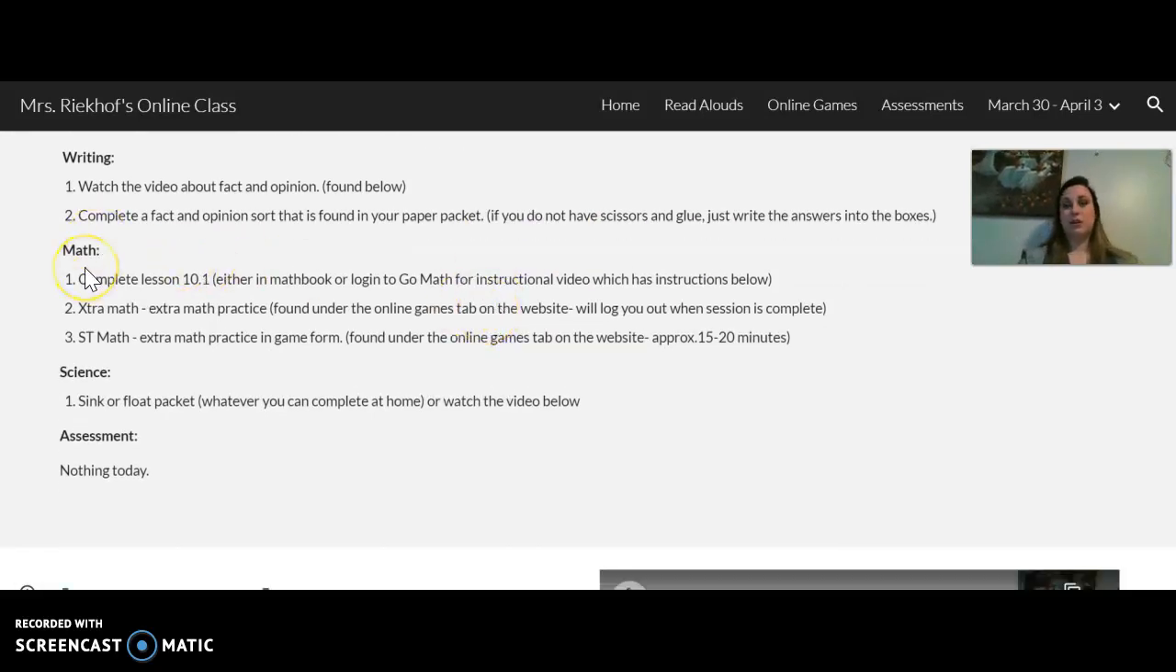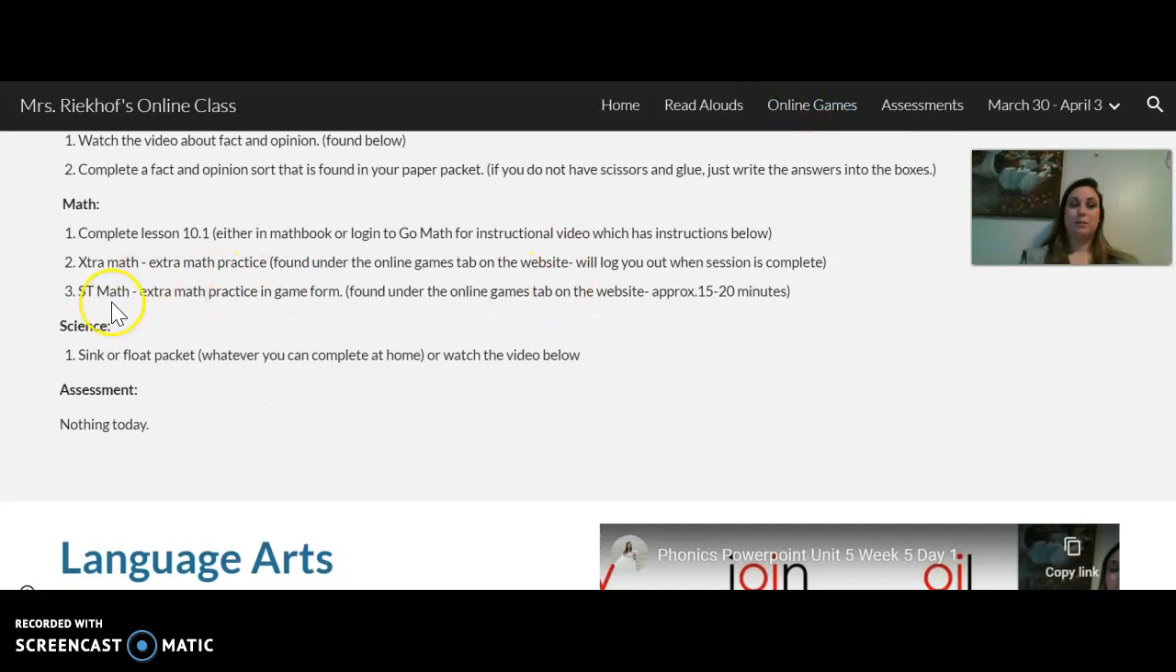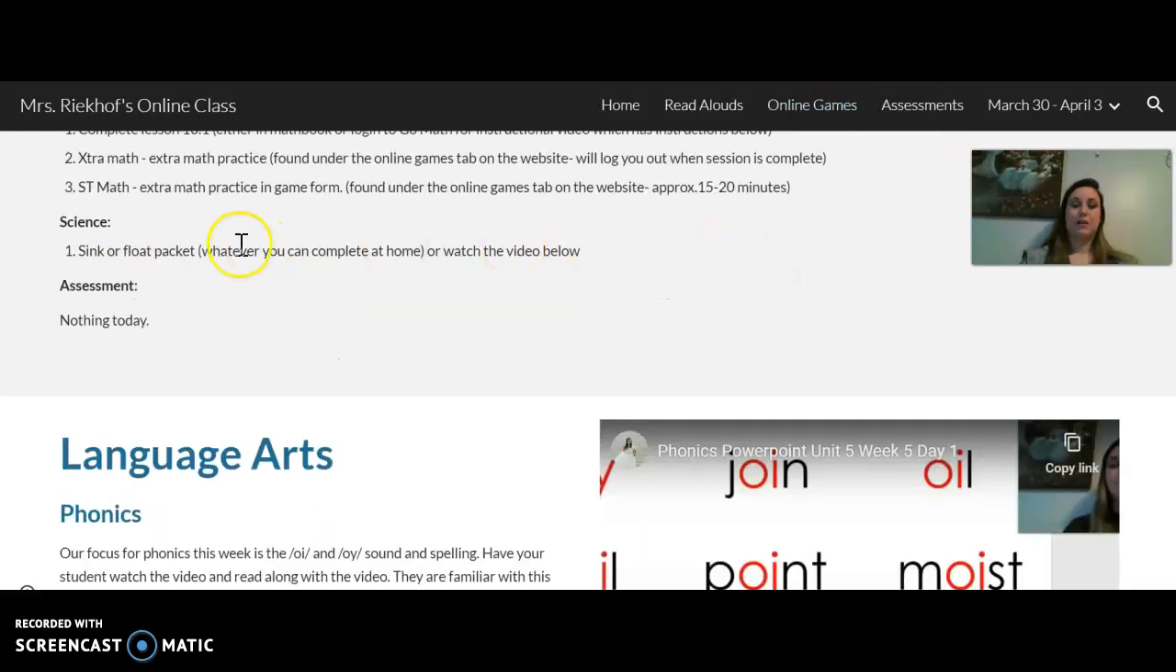Then math. Each day we will have 1 math lesson and 1 math quiz. You'll complete the math lesson. You can do it in the math book, but it doesn't instruct at all. If you watch the videos online, you'll have instruction, and then you'll be able to do extra practice in the math book if you'd like. You will need to log into Go Math, which I will show you down below. Extra math is the next one, and extra math is found under the online games. Once again, it will log you out when the session is complete. Number 3 is ST Math if they know their password, also extra math password practice, and also found under the online games.